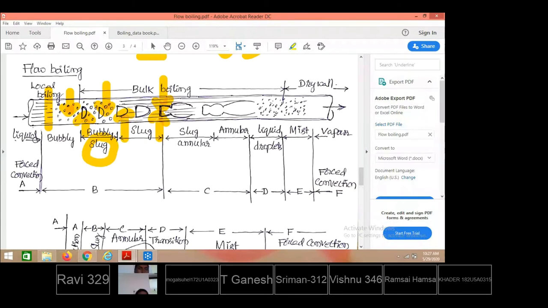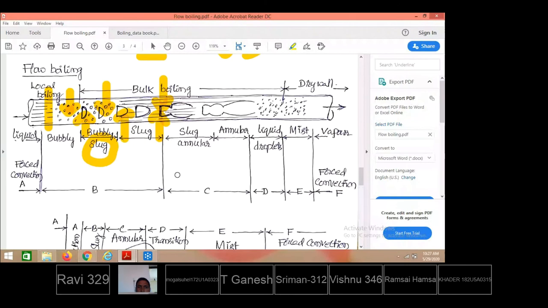And in this region, from A to C, in the total B region, there are a few vapor bubbles surrounded by liquid portion. Therefore, the heat transfer rate is maximum with this kind of combination. After crossing this, the vapor portion keeps on increasing. Vapor acts like a bad conductor. The heat transfer rate from the tube to the rest of the liquid will reduce. The heat transfer from the tube to the inner side of the vapor is getting decreased. So that is why the heat transfer coefficient keeps on decreasing.